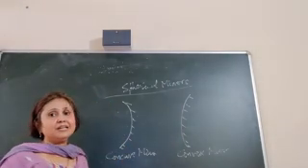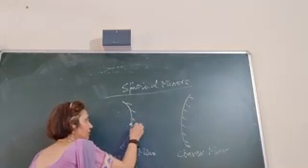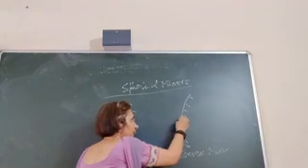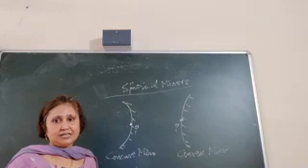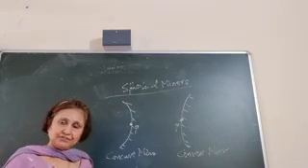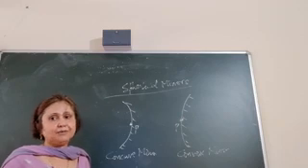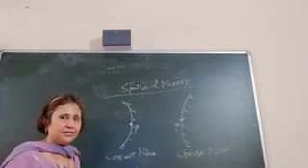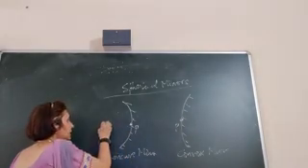Now some terms related to these spherical mirrors. The first one is the pole, which is represented by capital P. The center point of the spherical surface, the midpoint which is lying on the surface of the mirror, we call it the pole. So this point, the center point of the mirror, we call the pole, and it is represented by capital P.